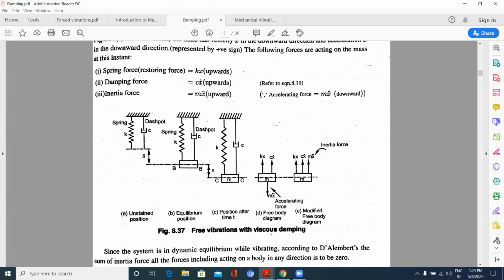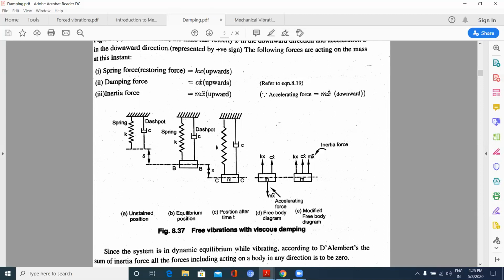From here, it will be the mean position of this total system, where I can see the three: mass, stiffness, and also the damping coefficient.